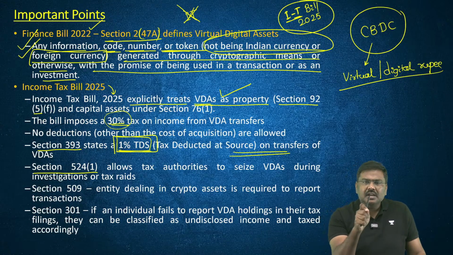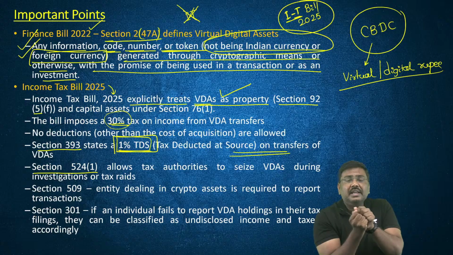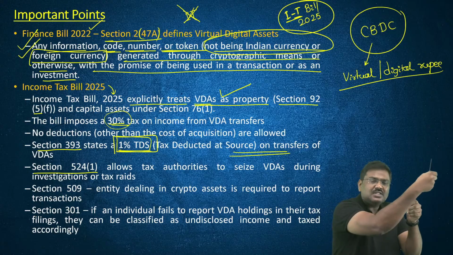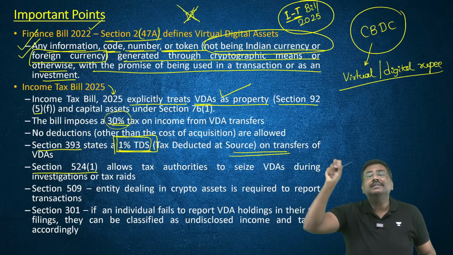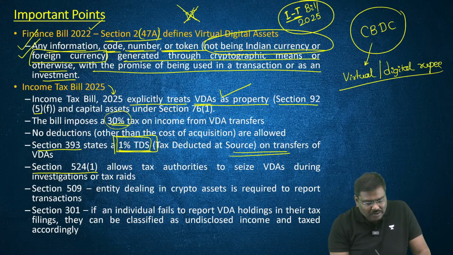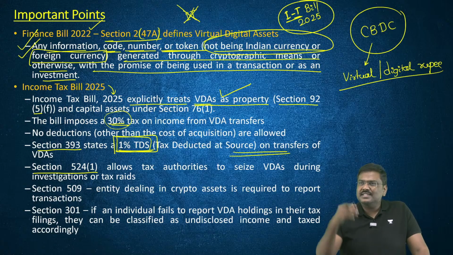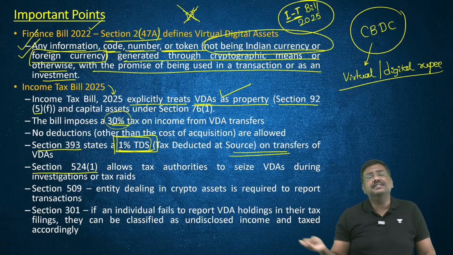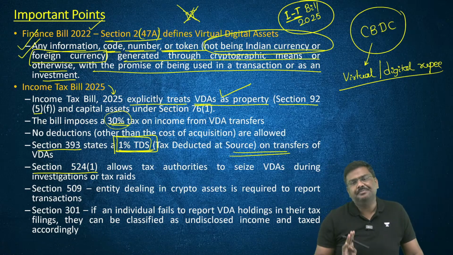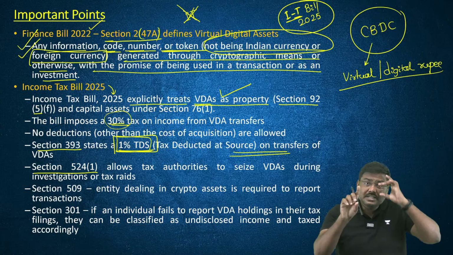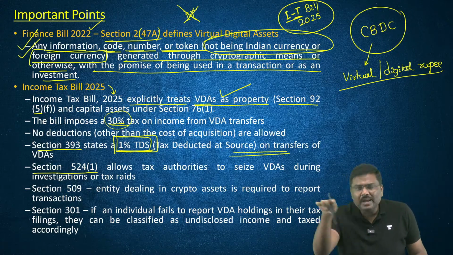What is this TDS? Imagine you sell certain assets, you are supposed to receive a certain amount of money. The one who is supposed to transfer the money to you will withhold 1% of the value and give it to the government. That is called TDS. 1% TDS is applicable. When you acquire certain assets, let's say land or machinery, under the Income Tax Act, you can claim certain deductions. In case of the VDAs, no deductions will be allowed.